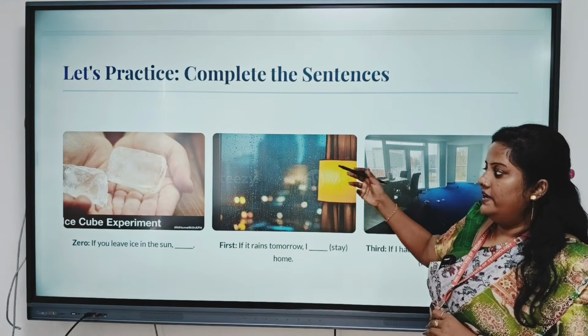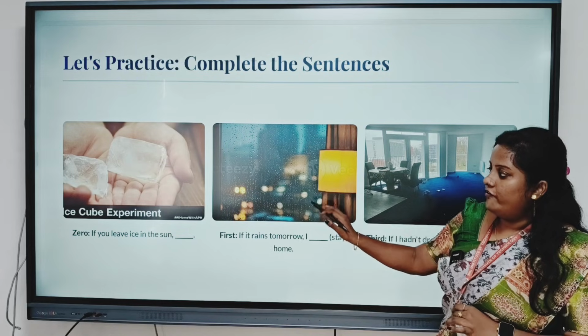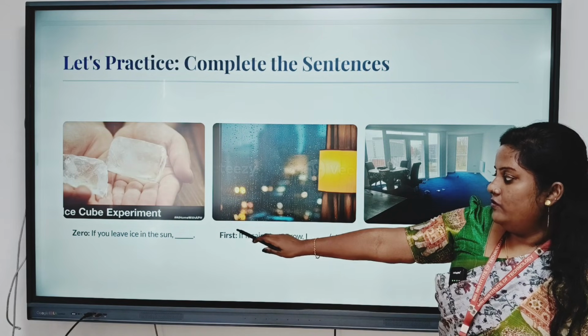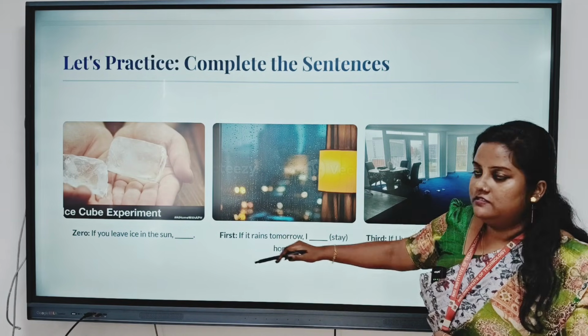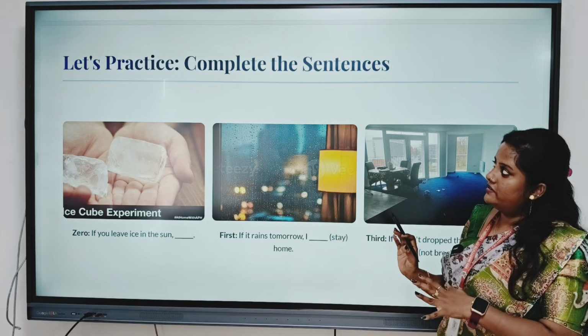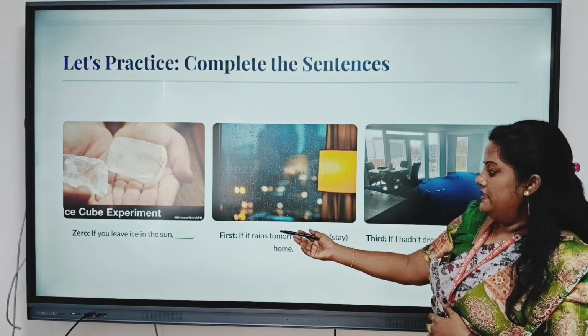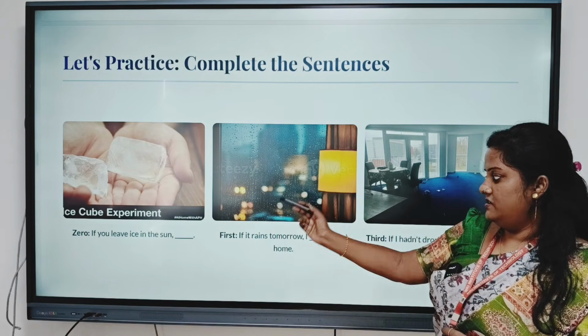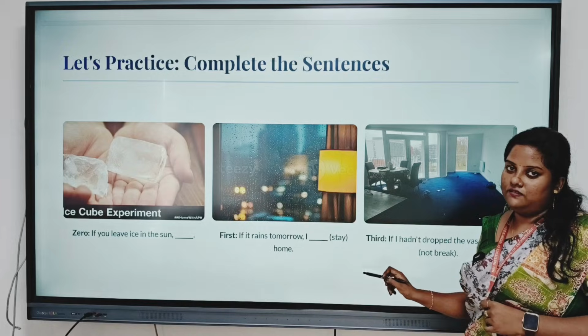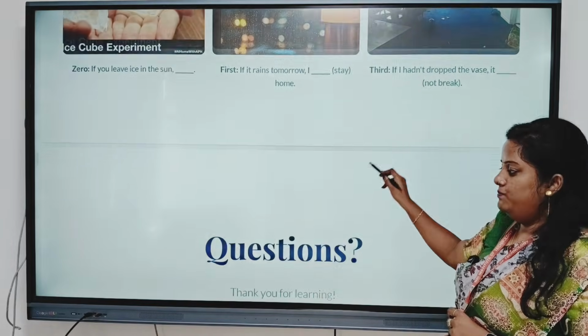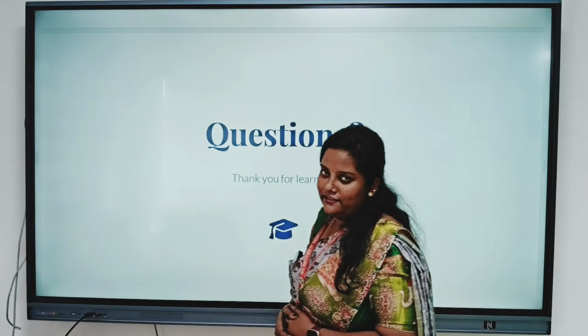These are some examples of conditionals. If you leave ice in the sun... I want people to look at these sentences; they are examples of the zero conditional, first conditional and third conditional. I hope the topic is clear. Thank you so much.